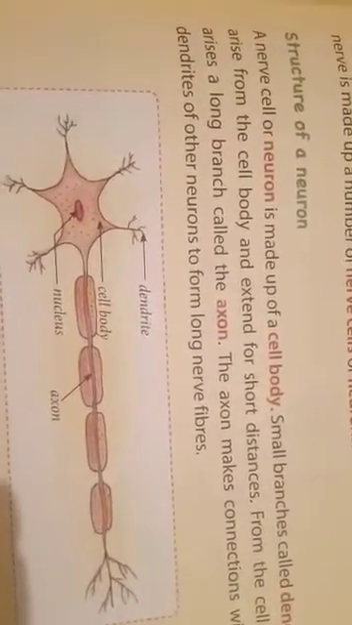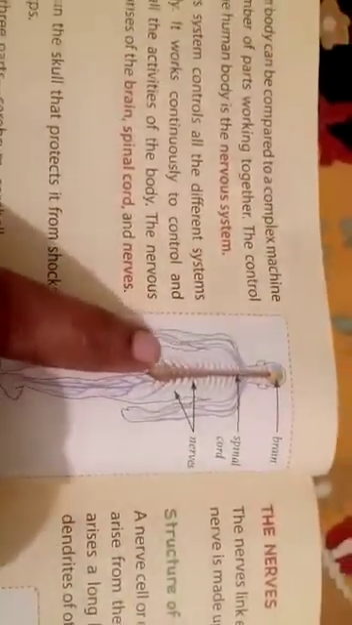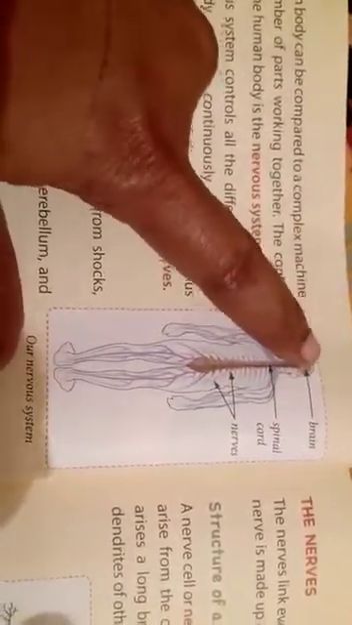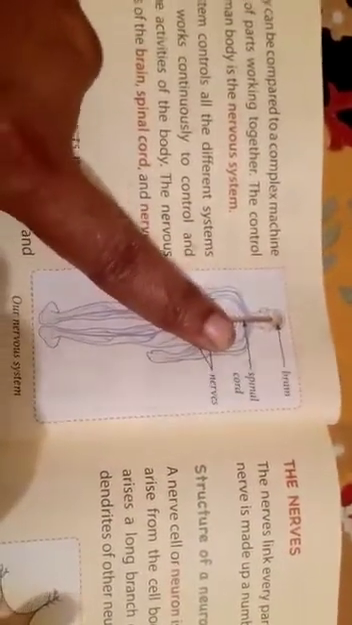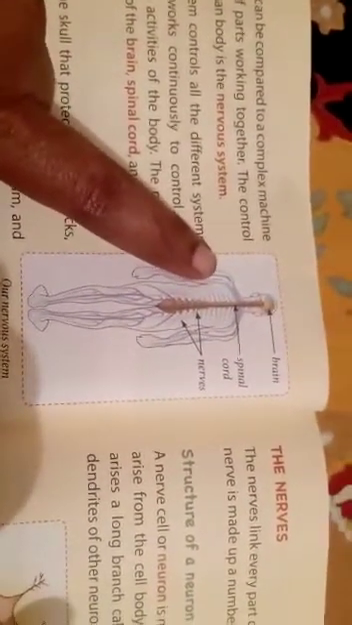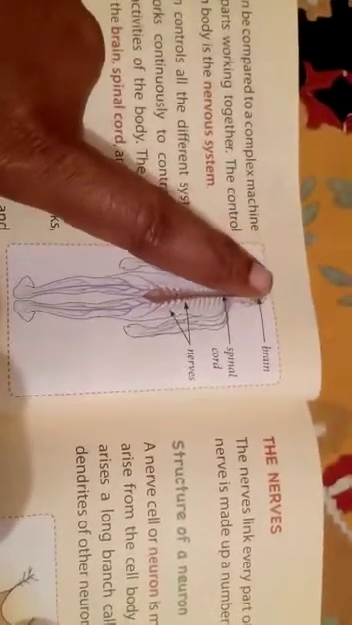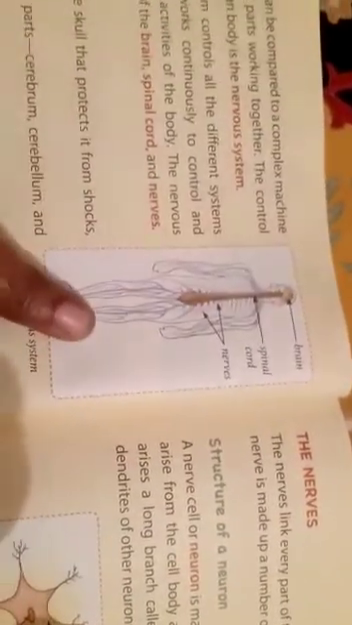We have three types of nerves. They are sensory nerves, motor nerves, mixed nerves. Nerves which are carrying messages from sense organs to the brain are called sensory nerves. Nerves which are carrying messages from the brain to all parts of the body are called motor nerves. Some nerves carry messages from sense organs to the brain, and also carry messages from the brain to parts of the body. They are called mixed nerves.